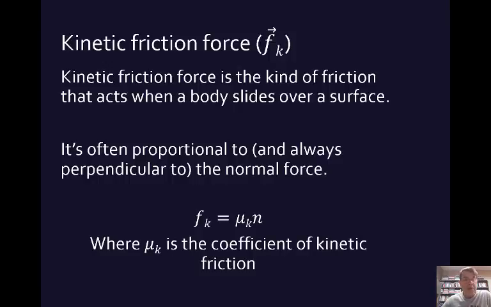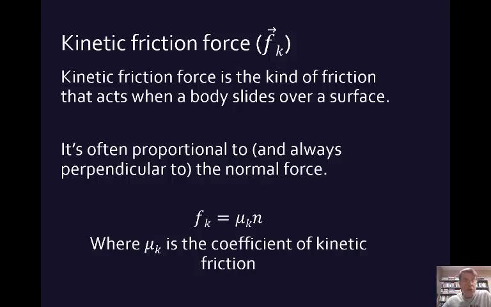That's a constant. And there's a chart in this section of the book of different coefficients for different kinds of objects. So depending on the material, you'll have a different coefficient of kinetic friction. If it's easy to slide the material over something, then it's going to have a very small coefficient. But the harder it is on a particular surface to push it, the larger the coefficient is going to be.